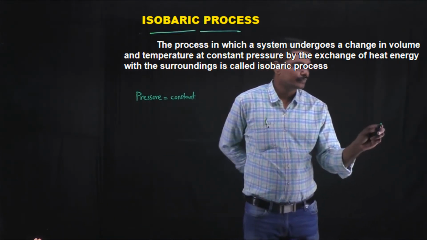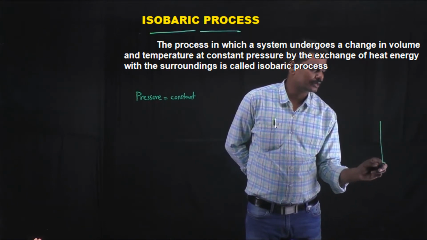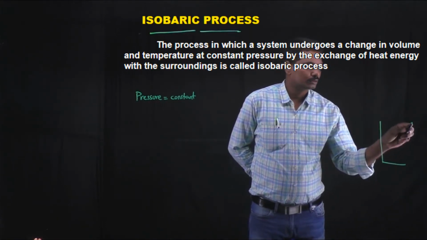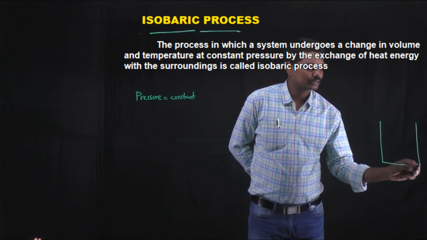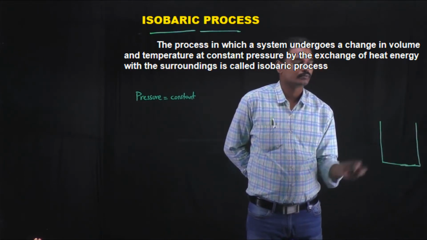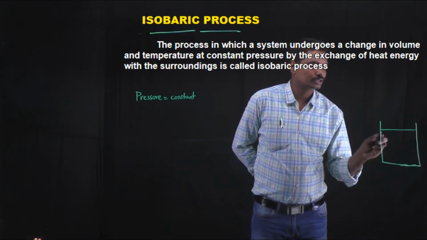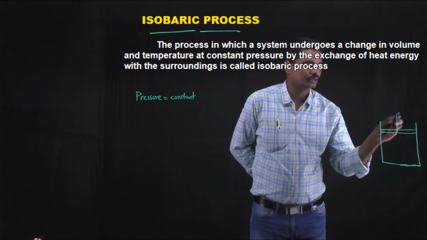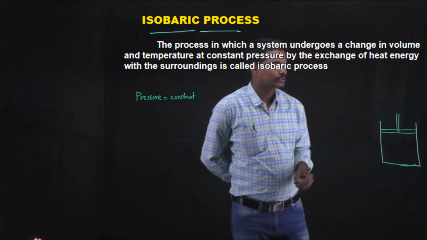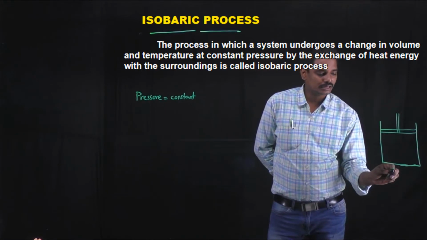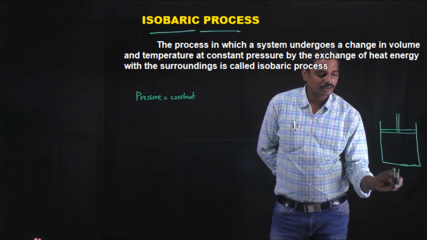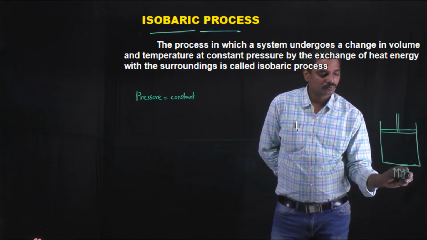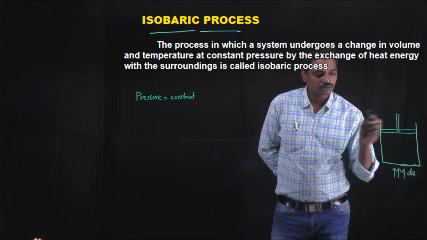Let's see. Let us consider a cylinder with a frictionless piston over here, filled with some ideal gas, and let this cylinder be heated with heat energy of amount dQ.